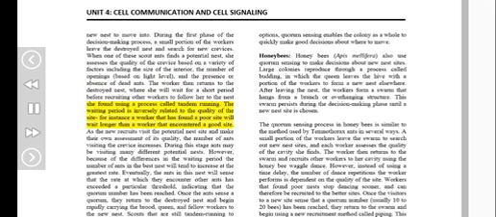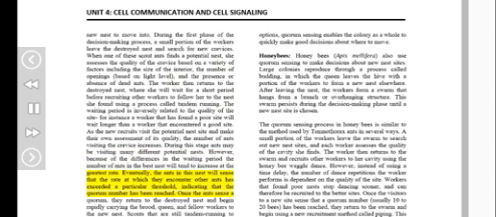The waiting period is inversely related to the quality of the site. For instance, a worker that has found a poor site will wait longer than a worker that encountered a good site. As the new recruits visit the potential nest site and make their own assessment of its quality, the number of ants visiting the crevice increases. During this stage, ants may be visiting many different potential nests. However, because of the differences in the waiting period, the number of ants in the best nest will tend to increase at the greatest rate.